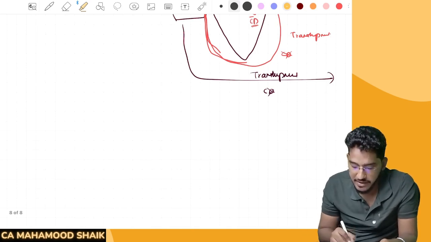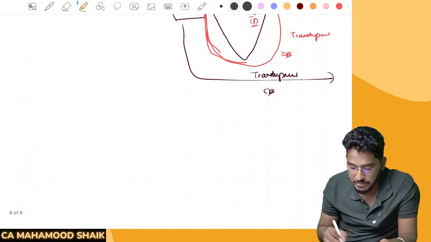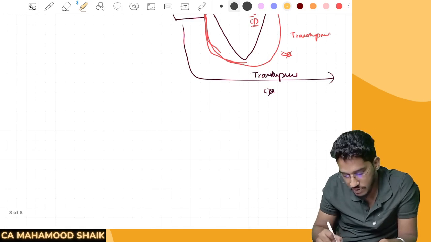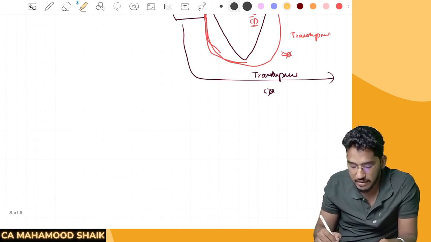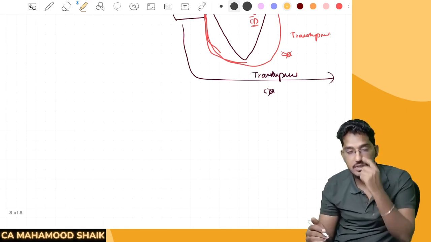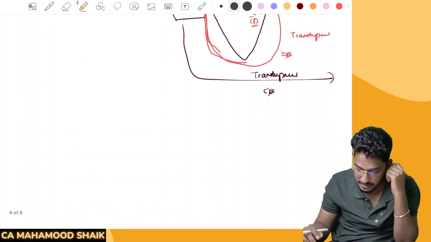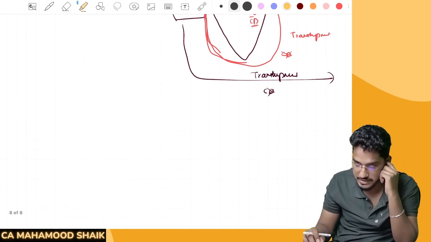In case different rates are there, then it will be charged at the highest rate. If some of the articles are not liable to duty at all, then also the same logic will apply. Out of the entire value, we will determine the highest rate, 20% in our example here, and that 20% will multiply to give the resultant customs duty the person is liable to pay. Understood? So this is what section number 19 says.